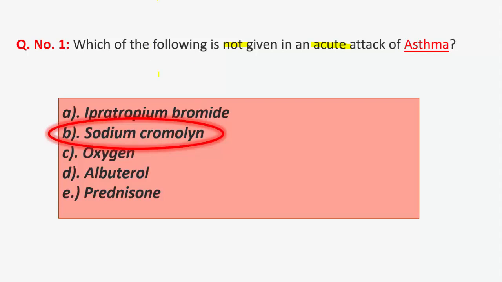So beta agonist albuterol we give there, and inhaled corticosteroids, so prednisolone, and anticholinergic medications like ipratropium bromide provide benefit in combination with beta agonists in those with moderate or severe symptoms. So option B, sodium cromolyn, is used more in the prophylaxis of asthma, but we don't use it in the acute attack. So the other options, ipratropium bromide, oxygen, albuterol and prednisone, we use in the acute attack.